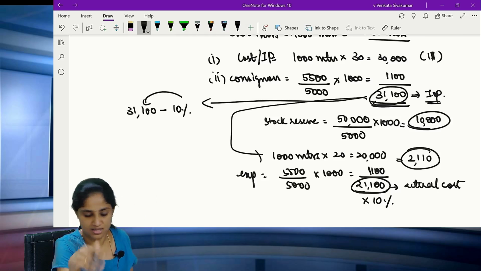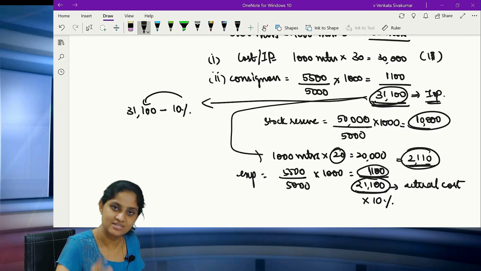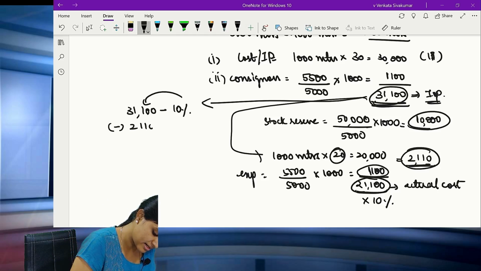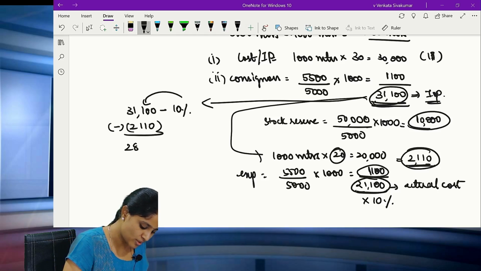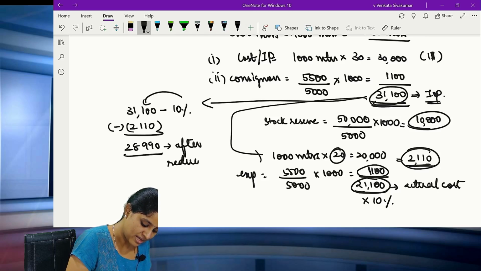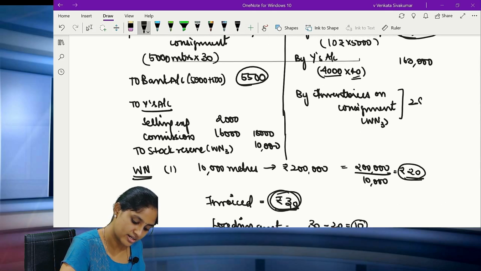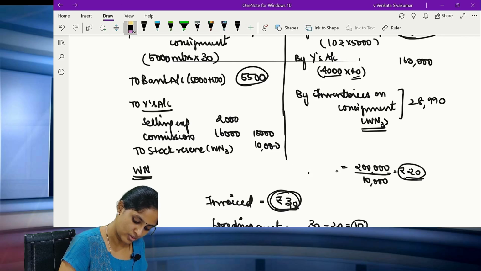Convert it into cost. So cost is nothing but 21,100. This will remain the same. So on 21,100, the 10% value only is the fall. Now you have to do 31,100 minus 2,110. So the actual closing stock value after the reduction comes to how much, ma? 28,990. So here it is 28,990 from working note number 3. All of you clear? From working note number 3.